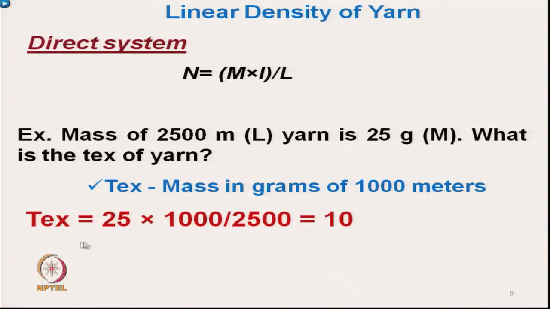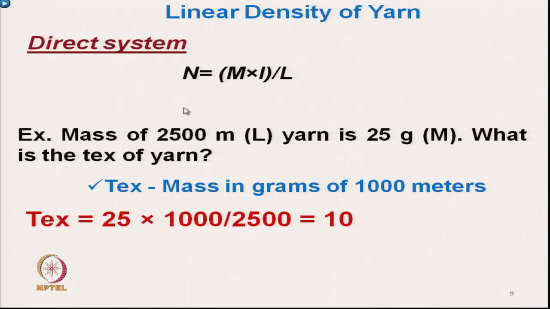So, using that formula, the mass of the yarn M is 25 gram, small l is 1000 meter, and capital L, our sample length, is 2500 meter.